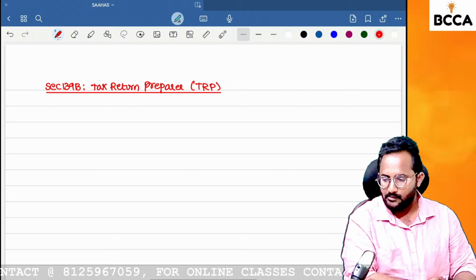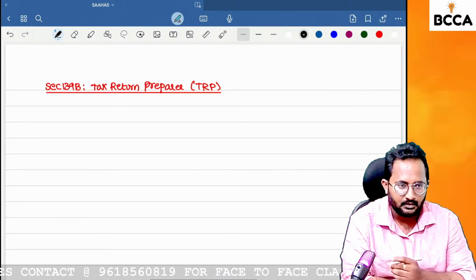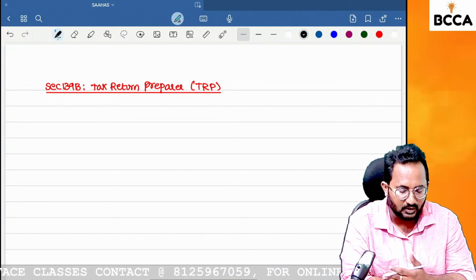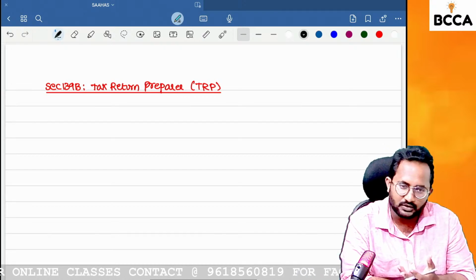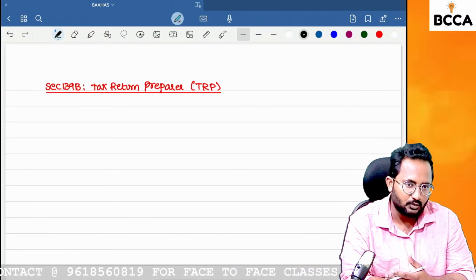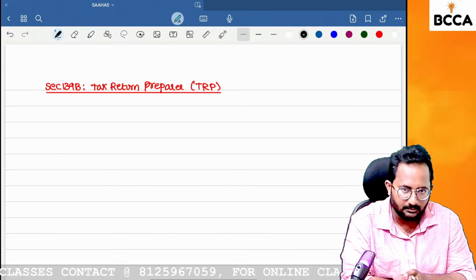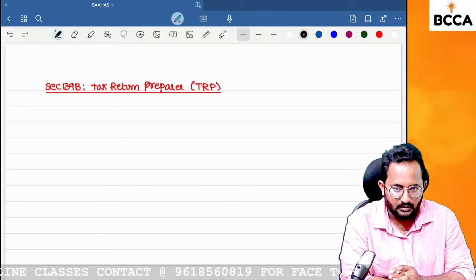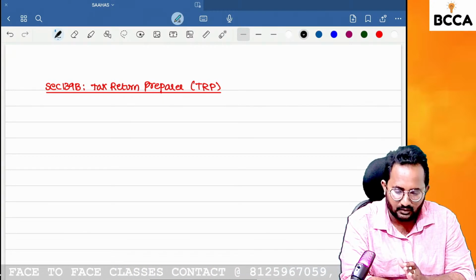As commerce students, we know how to file the return of income. If I talk about incomes, heads of income, deductions, you can understand something. Then what about software engineers? What about non-commerce students? They don't know anything about how to file the return of income. So for the purpose of filing the return of income, do they need to approach only a CA holding COP?